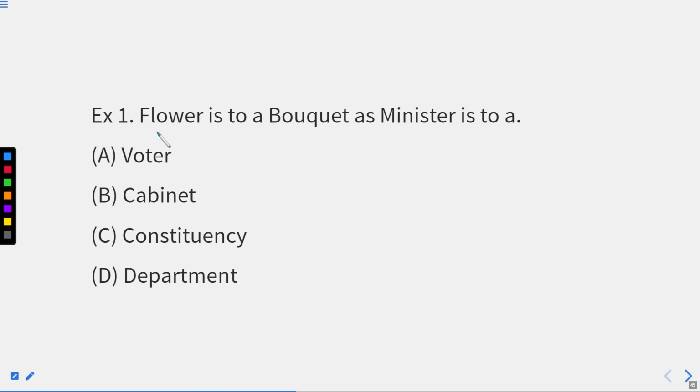So in this question we know flower. Flower is to bouquet. If you have only one flower, it is a simple flower. Then you have another flower, and similarly multiple flowers. Now this becomes a bouquet.